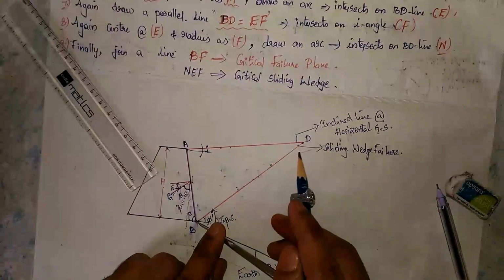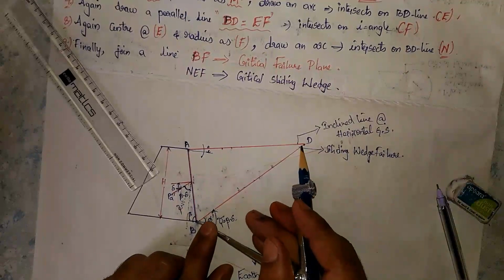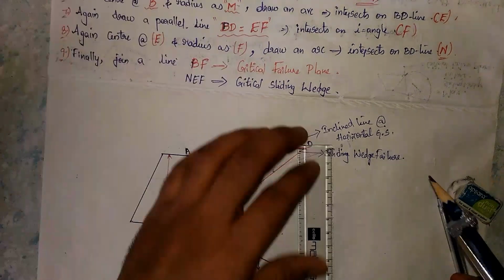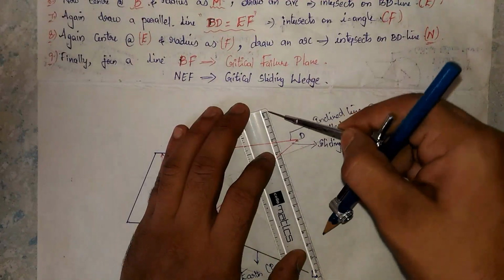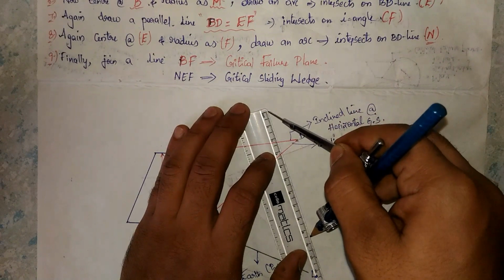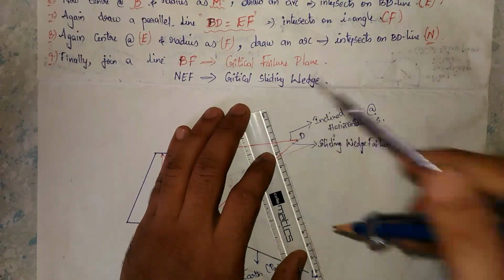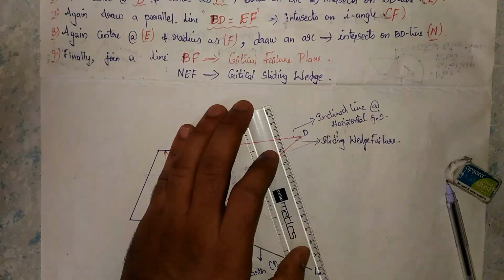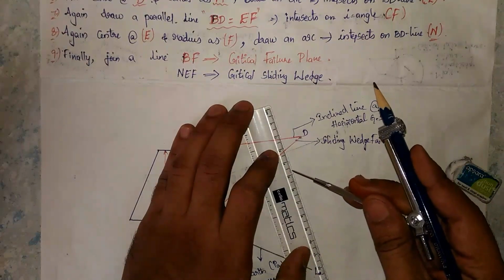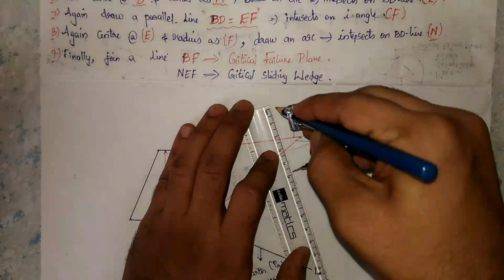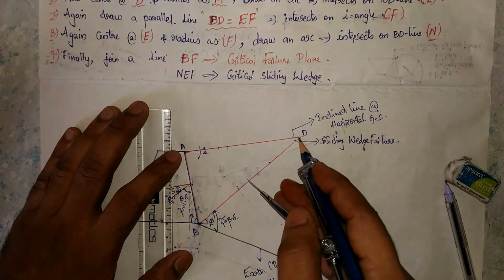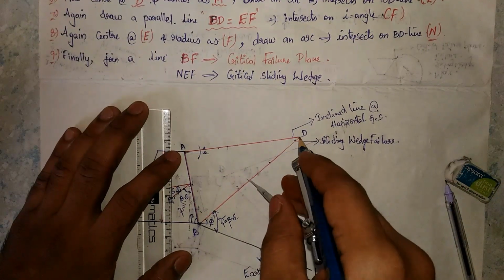Next, in the third point, draw a semicircle at a diameter BD. Take the diameter BD here, and we have to draw the semicircle. Measure here: it is nothing but 9.6. Then we have to take the radius point. For 9.6 we get 4.8. Mark here 4.8, then draw the semicircle.